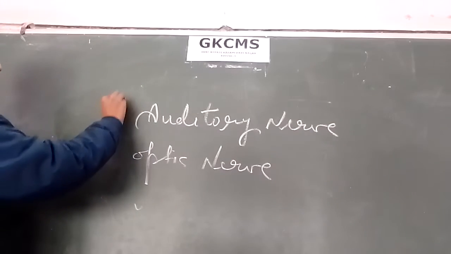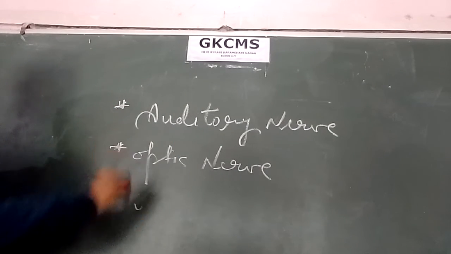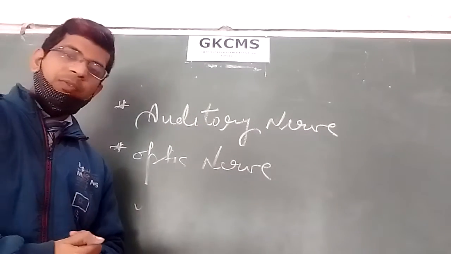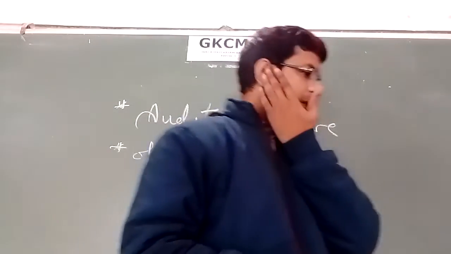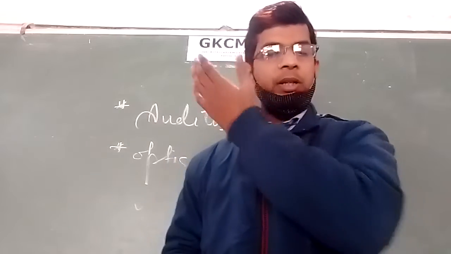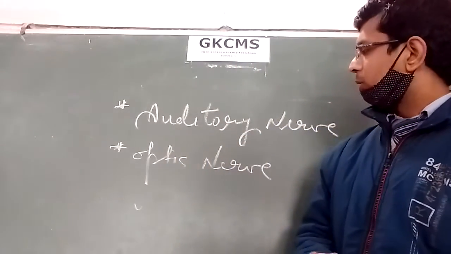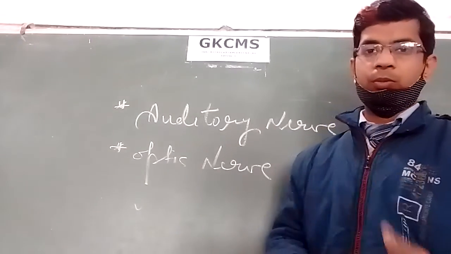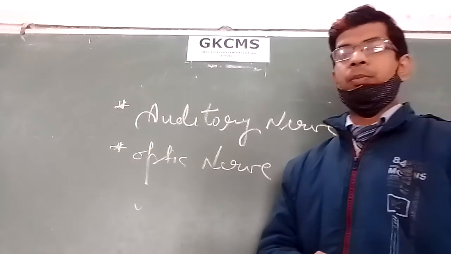So what is the auditory nerve and what is its nature? The auditory nerve is that nerve which carries the impulses from our ears to the central nervous system. This nerve is responsible for transferring the hearing signals or hearing impulses.